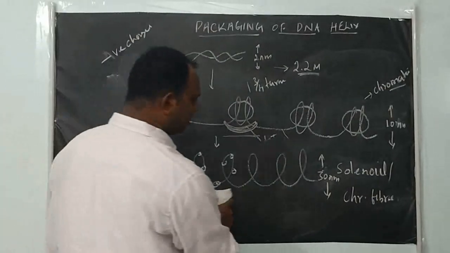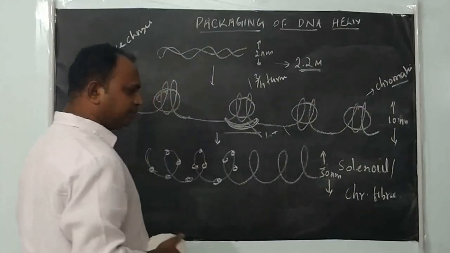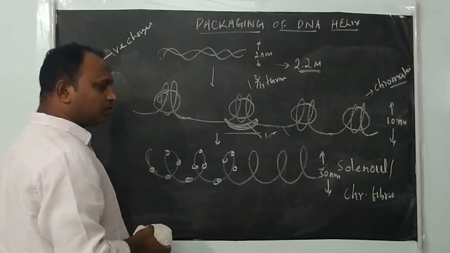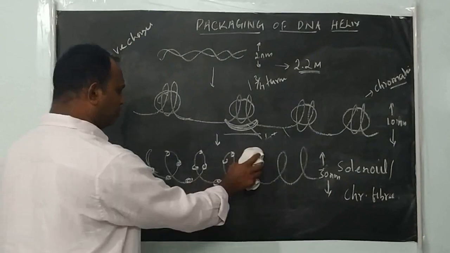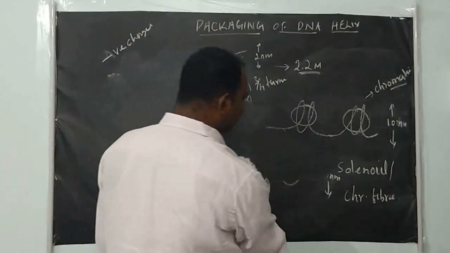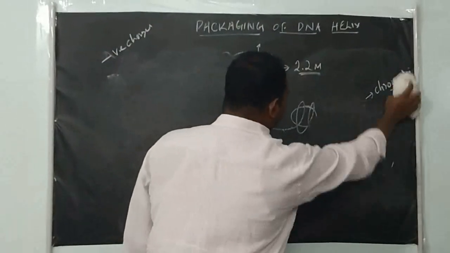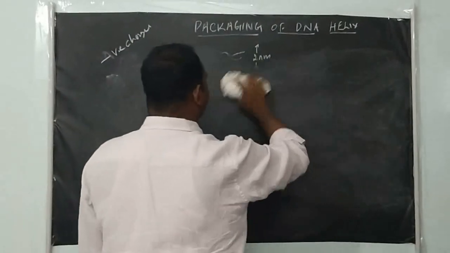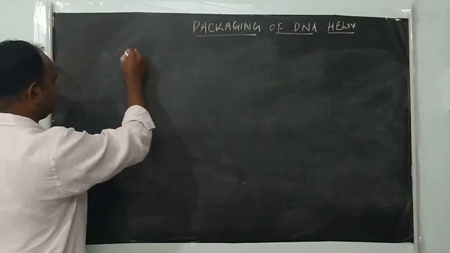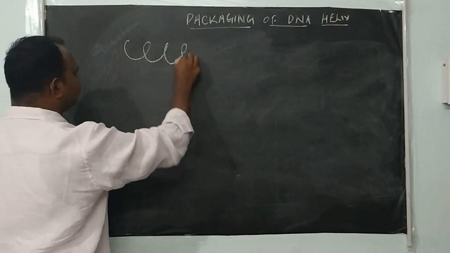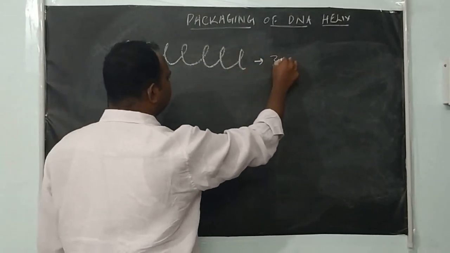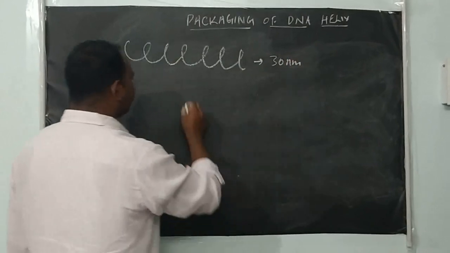See, the solenoid fiber is 30 nanometer. The solenoid we are also calling chromatin fiber. At the time of cell division, how this solenoid or chromatin fiber further compactly packs and forms a chromosome, we will discuss here. I told you this is a solenoid. The diameter of solenoids is 30 nanometer.